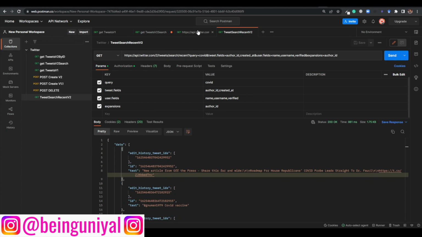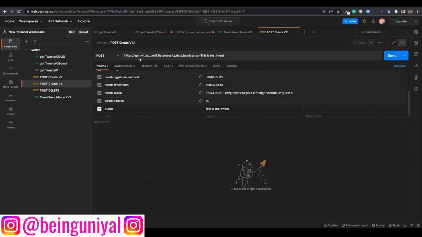I will just close this. So I hope this is clear to you. Now, if you want to create any tweet, maybe you want to do something using V1.1. So here is the V1.1 URL, api.twitter.com/1.1/statuses/update.json. This is what I am basically getting from the documentation. I have not written it on my own. And then this is status, meaning this is the test tweet. I will just change its content, done using Postman.